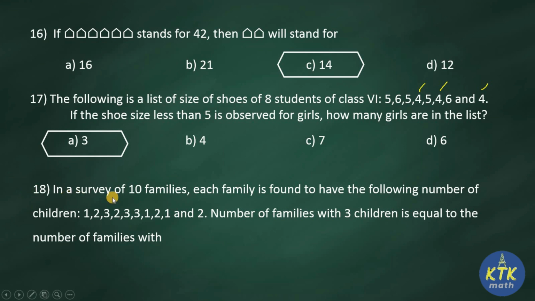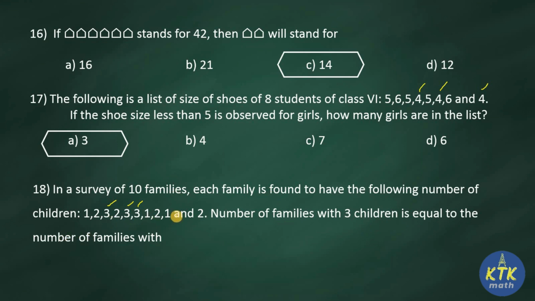Question number 18. In a survey of 10 families, each family is found to have the following number of children: 1 2 3 2 3 3 1 2 1 and 2. Number of families with 3 children is equal to the number of families with. So first find how many families have 3 children. 1 2 3. So 3 families have 3 children.